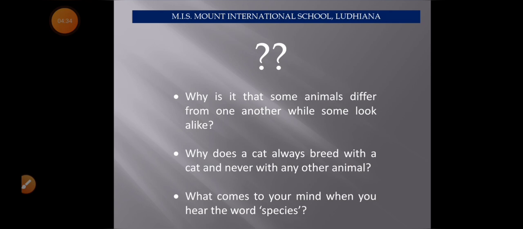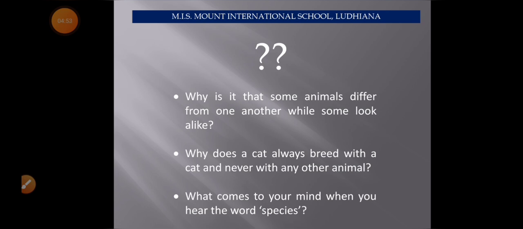There are a lot of different species of plants and animals on the earth, but they all breed among themselves to produce their young ones, because they know the adaptation.